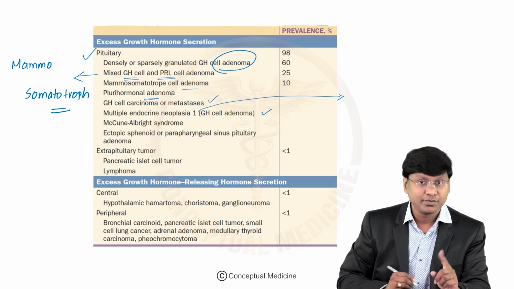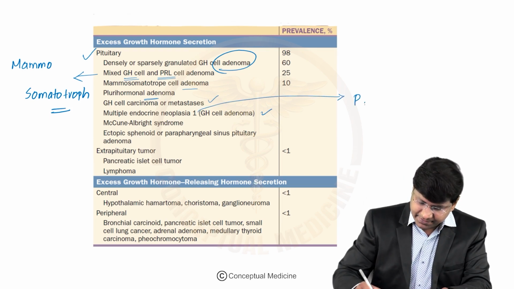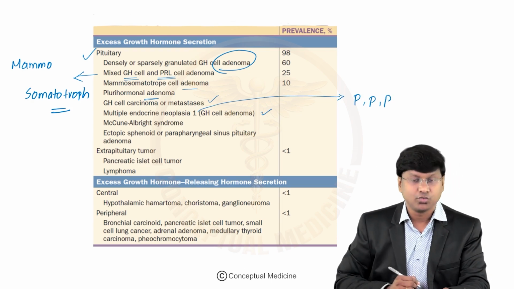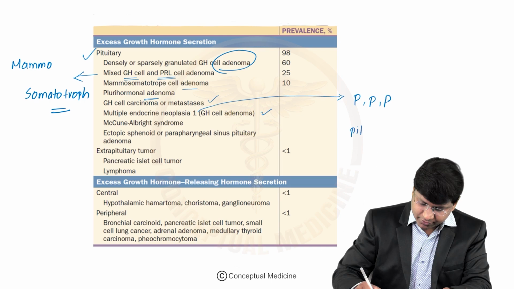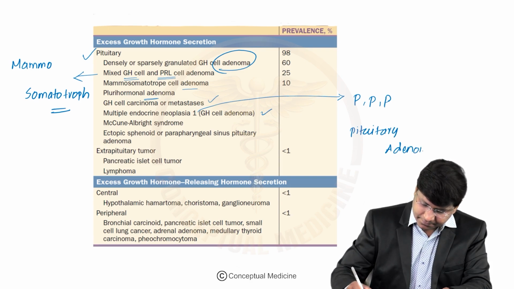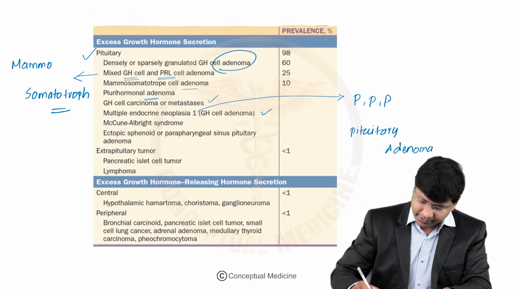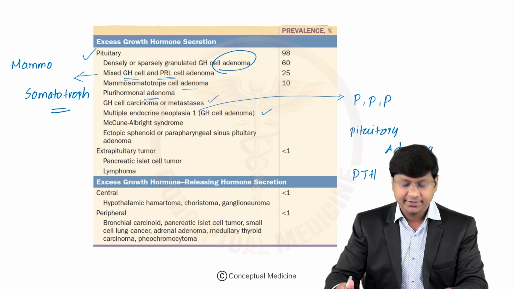Because in multiple endocrine neoplasia type 1, in MEN1 syndrome, you have 3 P's. So what are these 3 P's of your MEN1? That includes the pituitary abnormality, that is your pituitary adenoma. The second important abnormality is parathyroid abnormality, that is parathyroid adenoma.